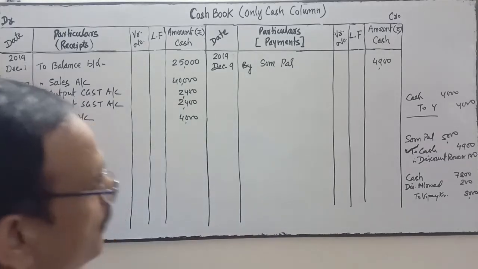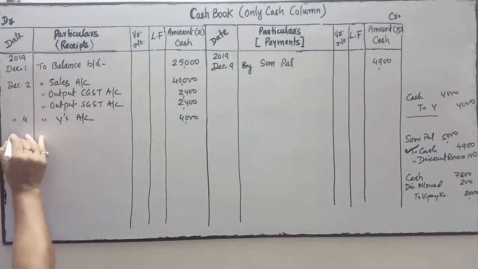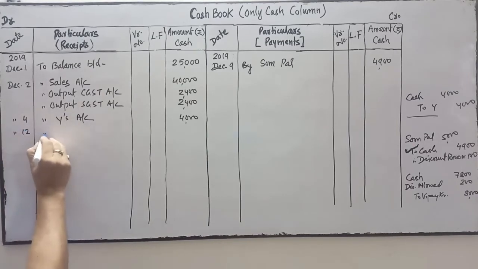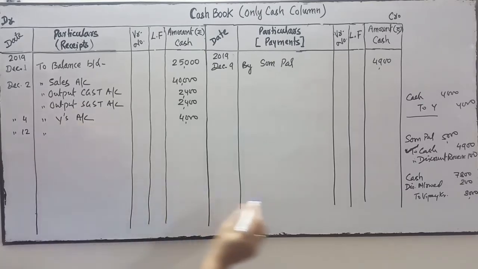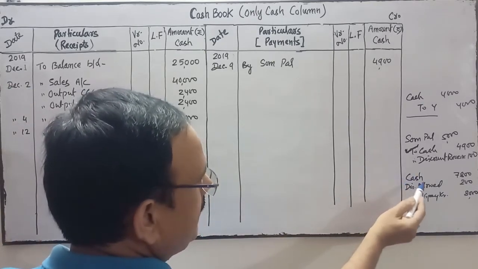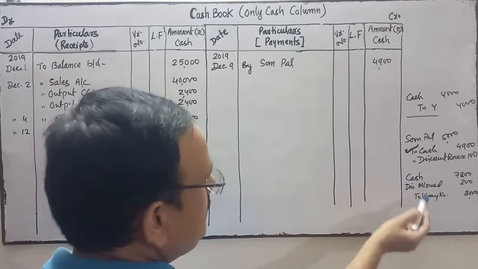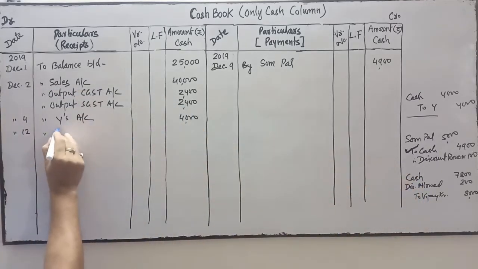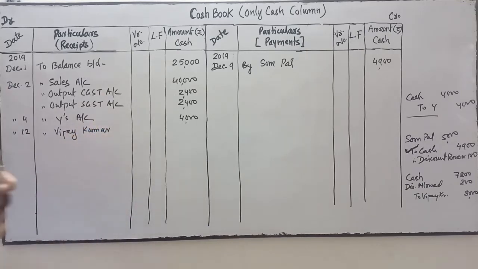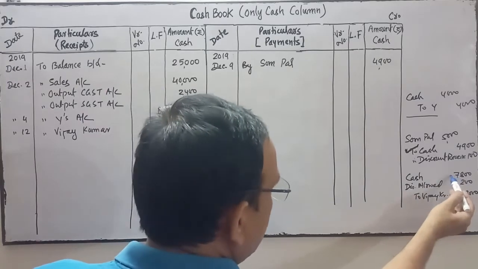Okay, cash book. So cash is on debit, so we'll write on the debit side. Date is 12. To which account will we write? Opposite of cash is which account? Cash is on debit, so the opposite side is the credit side, Vijay Kumar. So we'll write Vijay Kumar. Which amount will we write, this amount or this amount?